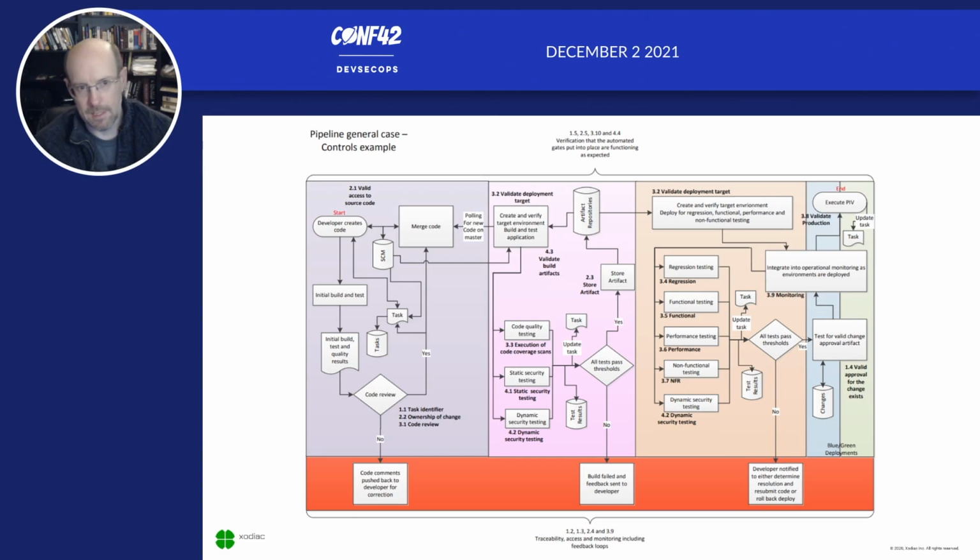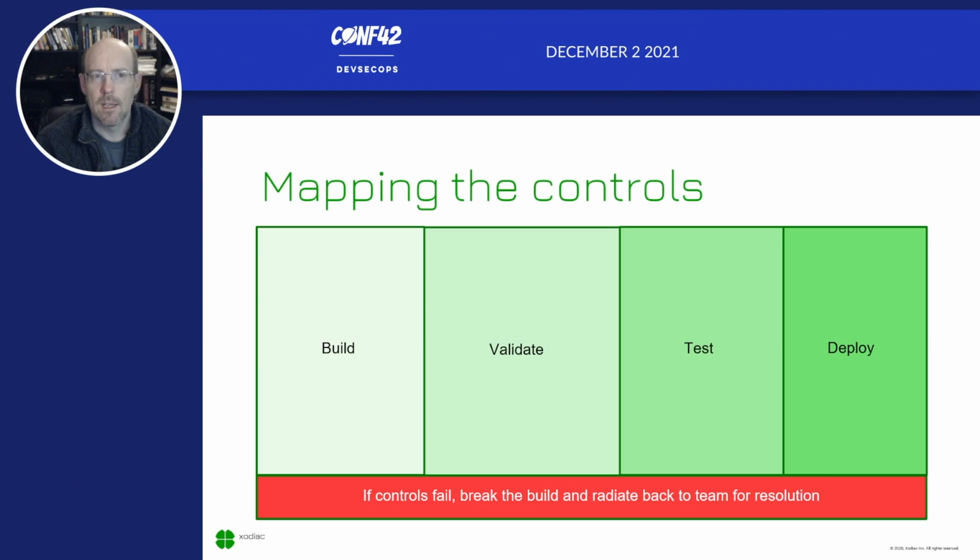The ultimate result was a wonderfully complex diagram that looks like this, but simplifying this out, it would look like build, validate, test, and deploy, and not in the terms of SDLC. There's no gates here. This is more about identifying where are the areas that we can appropriately apply controls so that we know what to do and identify them. So this is more about understanding the phases that a software delivery system goes through, and then being able to identify what controls we apply into each of those areas, and when something goes wrong, what do we do when that happens.